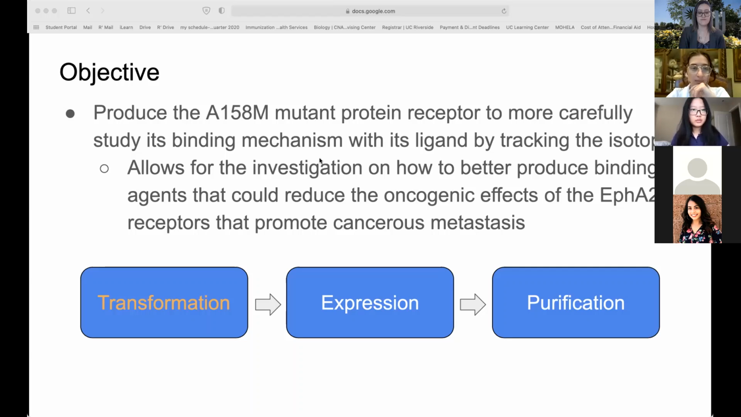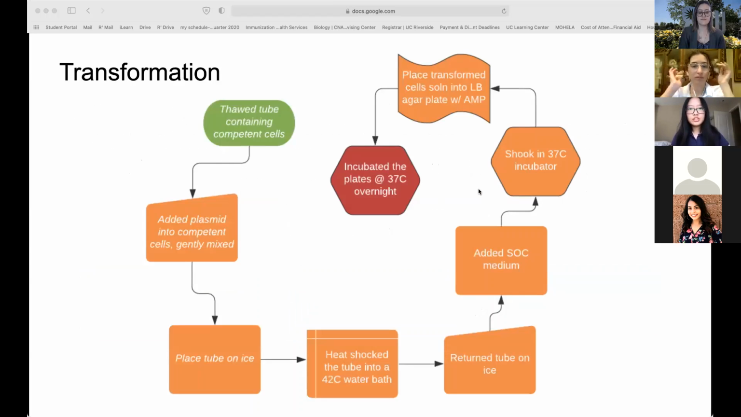And to accomplish this objective, first transformation was performed. But just to give an idea of the transformation protocol and its relative significance, I have created a flowchart. And like a board game, the protocol starts on green and ends on red. So first, the competent cells were thawed in ice. It was gently mixed with plasmid, then cooled down with ice. Then it was placed on ice in heat shock so that the plasmid could be taken up by the cell and returned back to ice.